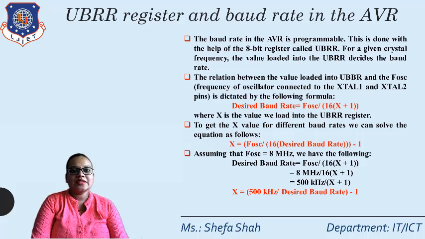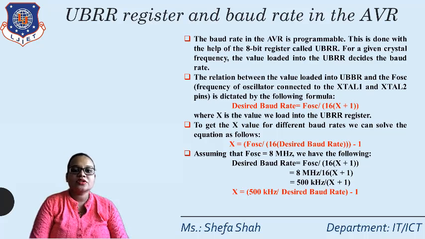So what is the baud rate? The baud rate in the AVR is programmable. This is done with the help of an 8-bit register called UBRR. For a given crystal frequency, the value loaded in UBRR decides the baud rate. So it depends on the crystal frequency on which our AVR is working. For different crystal frequencies we get different UBRR values, and we store that value in the UBRR register. From that value, the speed of the data is determined, and bits are sent one by one at that speed.